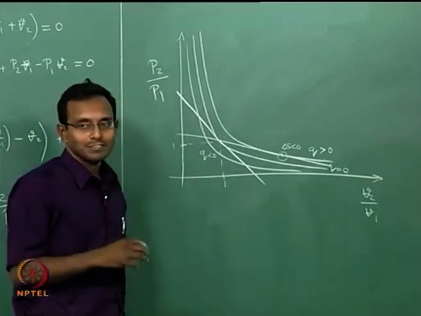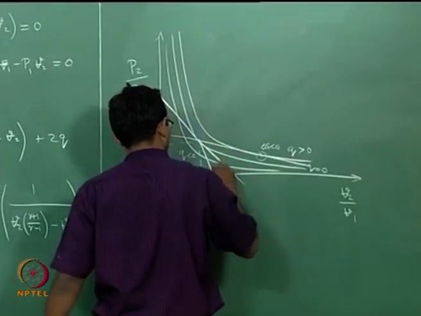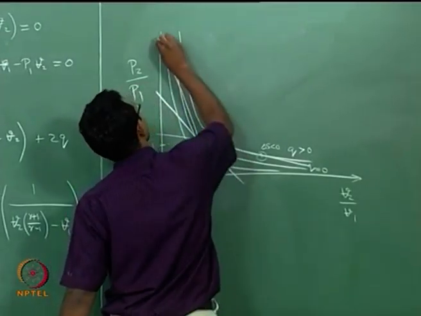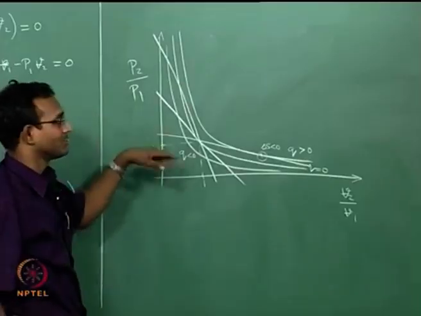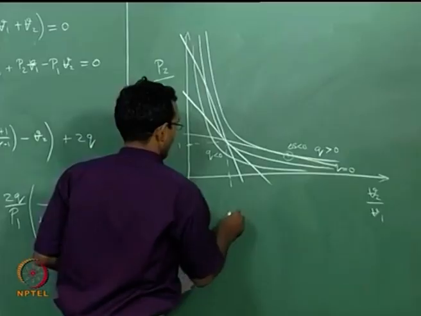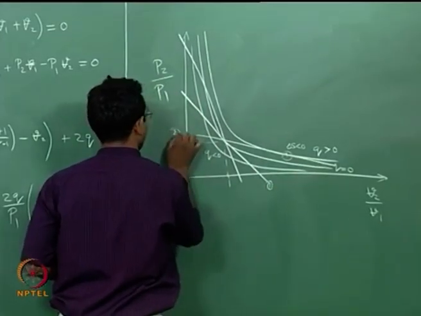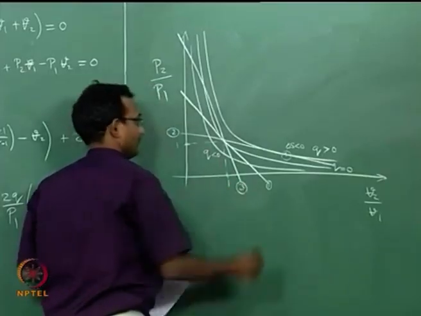Now, if I consider a very high Mach number, that is supersonic Mach number, this will give me this kind of a curve. I am drawing too many curves here, I will go back to plots with colors later. Okay. I call this curve as 1, this Rayleigh line as my 2 and this Rayleigh line as my 3.